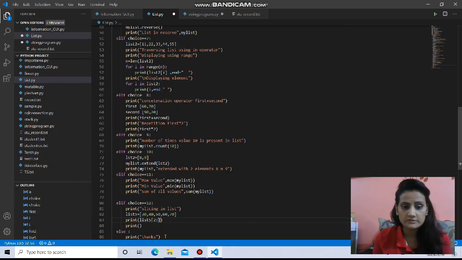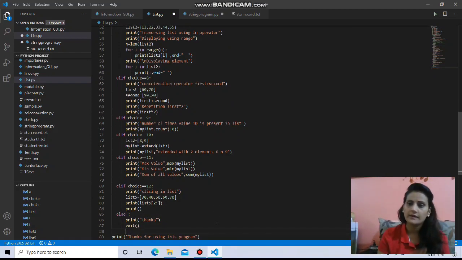And the last choice is nothing, that is thank you. It means simply 13 we are not adding in our list as an exit function. Simply this will conclude here, writing thanks and exit. Not only if 13 is there, anything other than 1 to 12 entered as a choice by the user, the program has to stop. That's why I'm not using 13 as a choice. It's free from there. And at the last, thanks for using the program.